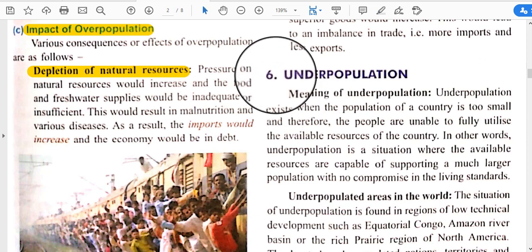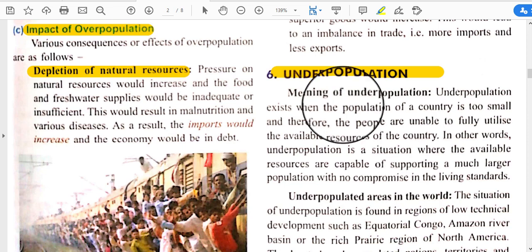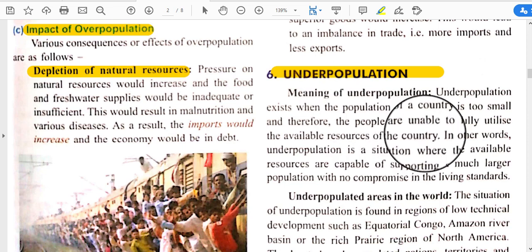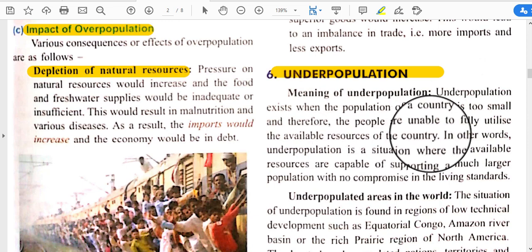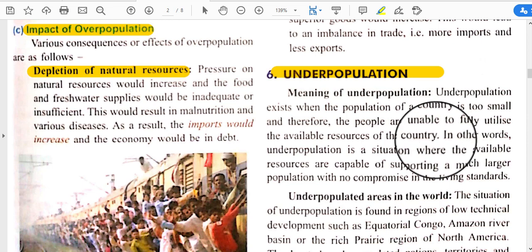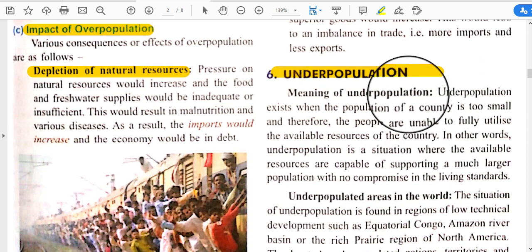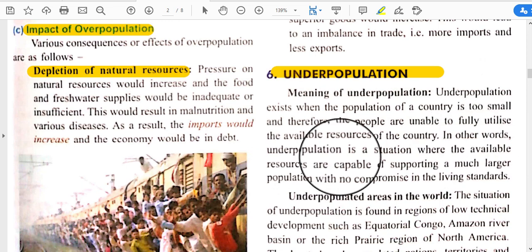So our next topic is underpopulation. Meaning of underpopulation: underpopulation exists when the population of a country is too small and therefore the people are unable to fully utilize the available resources of the country. So when population is reduced from the normal condition, then we can say it is underpopulation, or the country is underpopulated. In other words, underpopulation is a